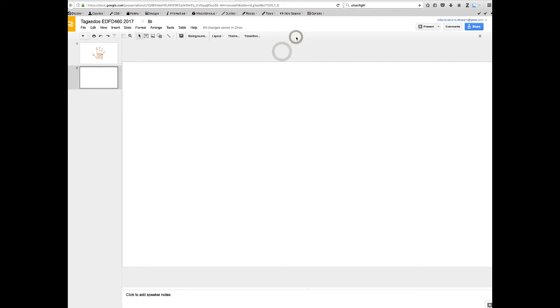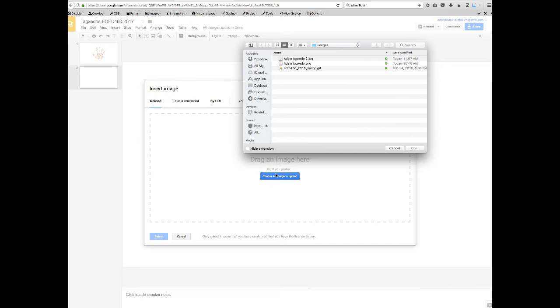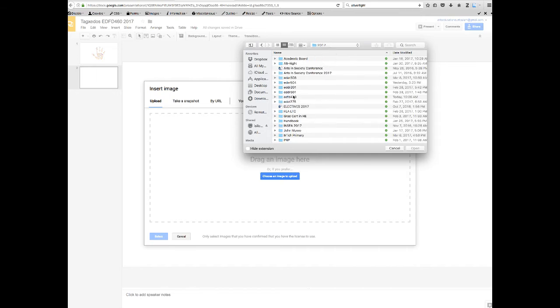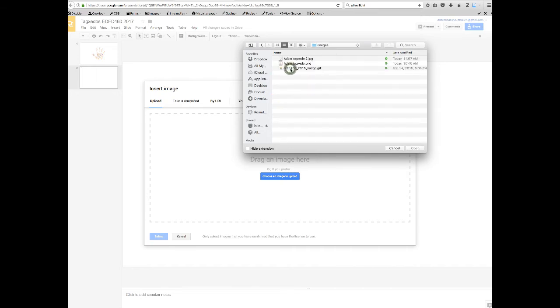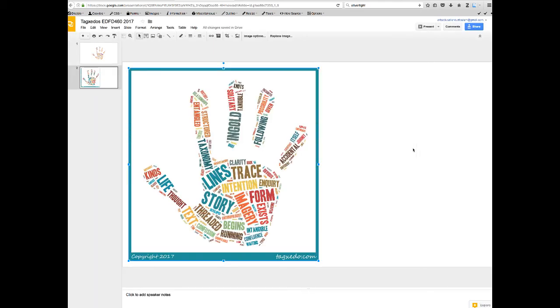So again, on this same line, you'll see there's an icon just underneath where it says arrange, and it says image. Click on that once. And this gives you various ways of accessing that image that you saved from Tagxedo. So I'm going to click on the blue section, and this is going to take me straight back to that folder. But if it didn't, I would need to navigate to where I had saved my Tagxedo, and I'm going to do Tagxedo number 2. I'm going to click open, and then that will add it to the PowerPoint presentation for me. So that's step number 1, and it looks absolutely fine.